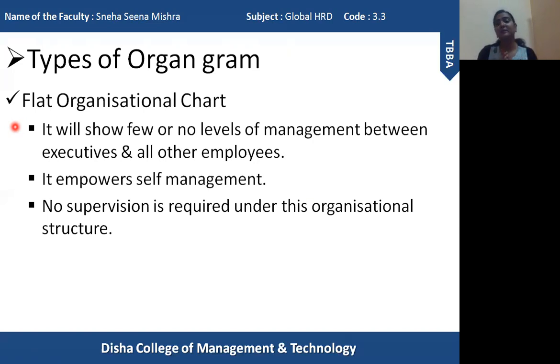Okay, so this is usually a kind of organization where supervision is not required. Each and every person is responsible for what he or she is doing. They are accountable for their actions. They have certain authority, certain power. And this type of organization structure actually believes in empowerment of the employee.